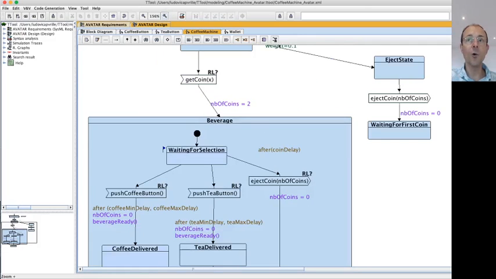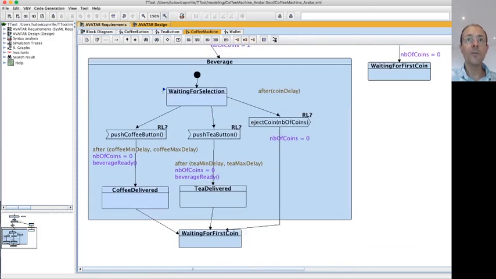Let's zoom more. Beverage. This composite state starts here, waiting for selection. There can be 3 different actions: push coffee button, push tea button, or eject coin after a given delay. So if there is no selection of a beverage before coin delay, the machine ejects again all the coins which were inserted, and the number of coins is equal to 0.